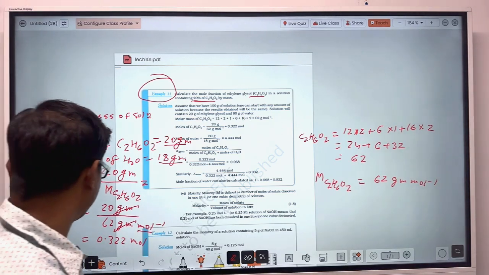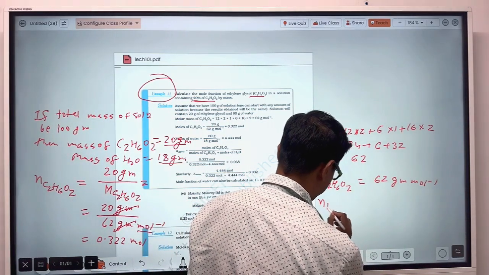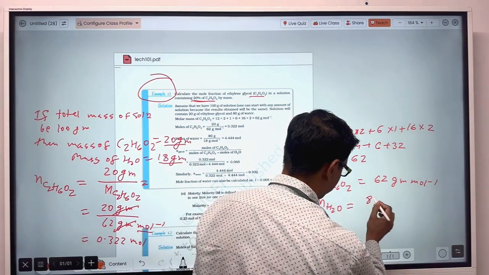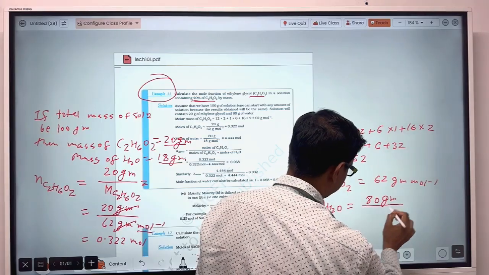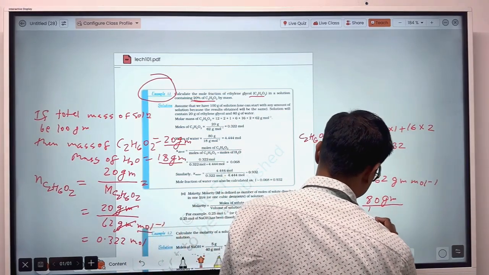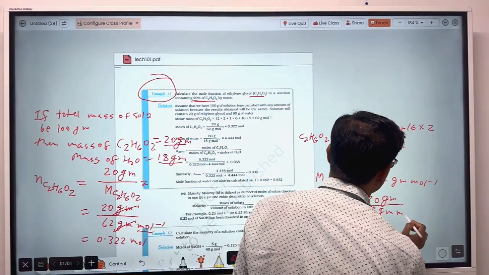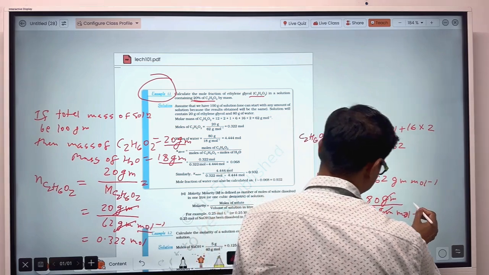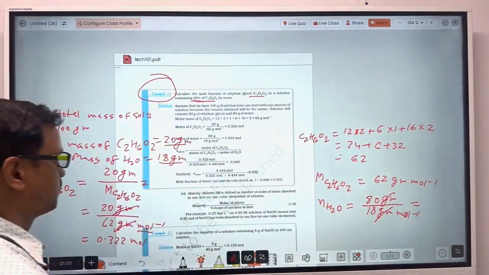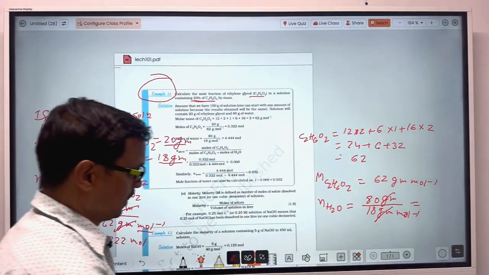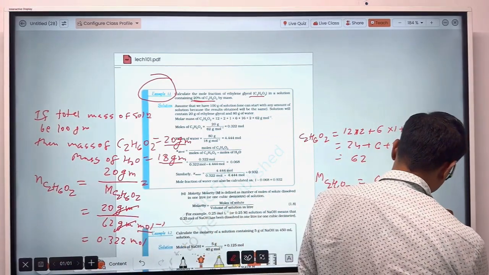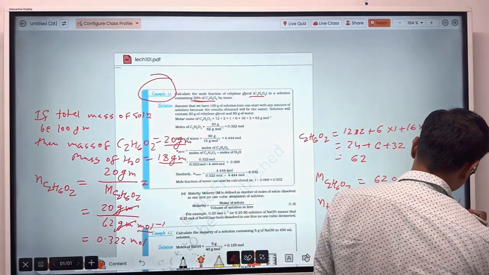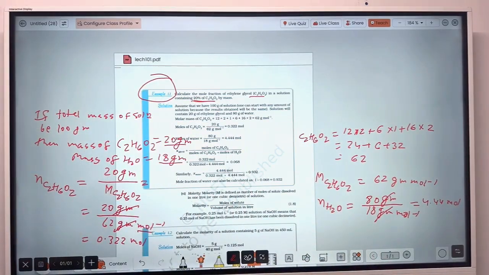In the same way, you can calculate the number of moles of water. The weight of water is 80 gram and the molecular weight of water is 18 gram per mole. So gram will cancel out, mole inverse will go in the numerator, and that will become mole. 80 divided by 18 will be 4.44. So the number of moles of water will be 4.44 mole.